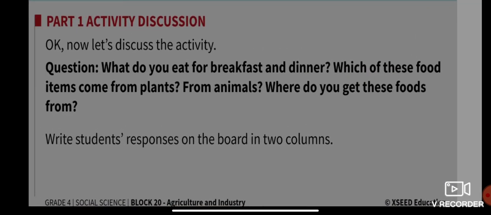Now what do you eat for breakfast and dinner, which of these food items come from plants, which of these items come from animals, and where do we get those foods from? We all eat different things for breakfast, that is in the morning, and also for dinner. So which of these food items come from plants and from animals, and from where do you get this food?